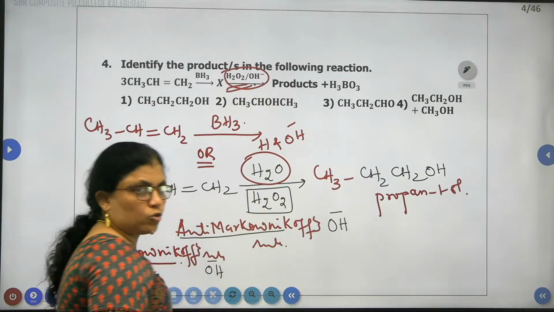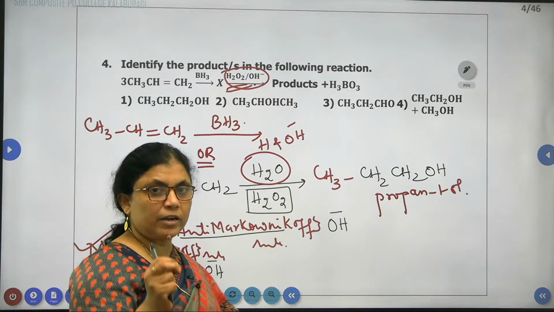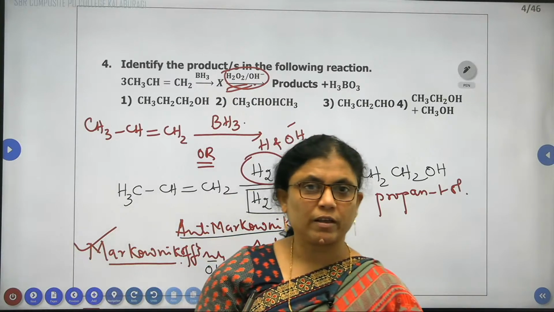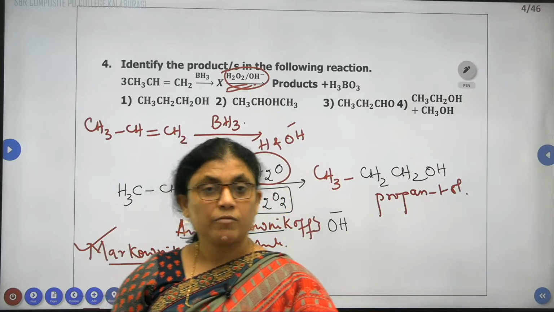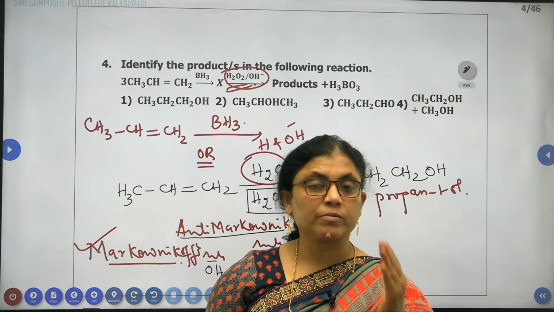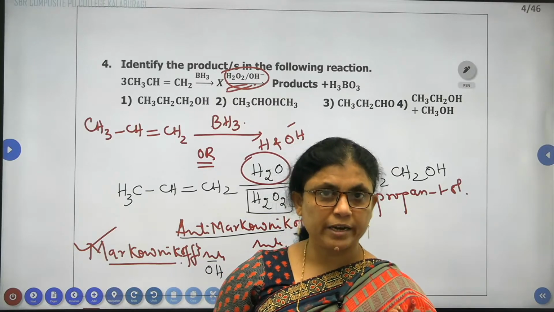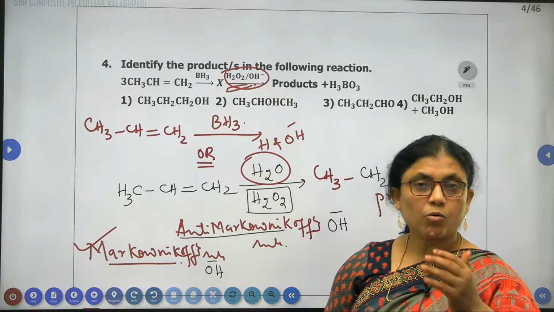Whenever we are going to decide the answer, sometimes in the reaction BH3, H2O2 will not be mentioned to you. In regular classes also we said, when we are adding acid in presence of mercuric sulfate, or adding water, or adding HX, we are going to follow Markovnikov's rule. But when the question comes with hydrogen peroxide, we can think of anti-Markovnikov's rule.